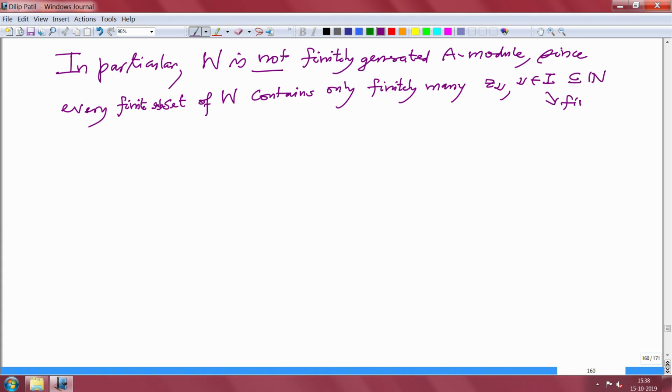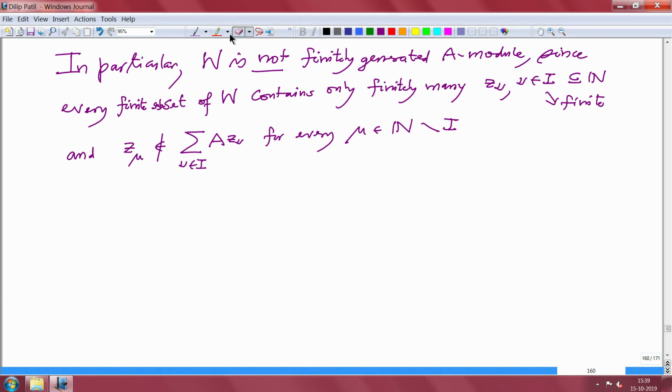This is finite, and if I take any mu which is not in I, z_mu cannot belong to the submodule generated by this finite set z_nu, nu in I. This is clear because if it belonged there, you would have a linear dependence relation among the z_nus, which is not true.